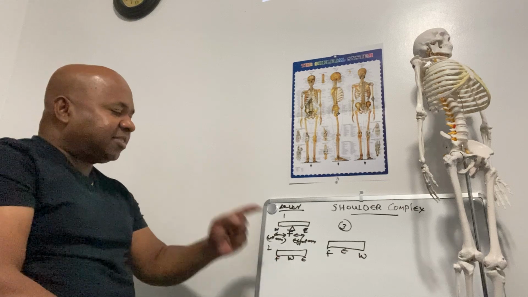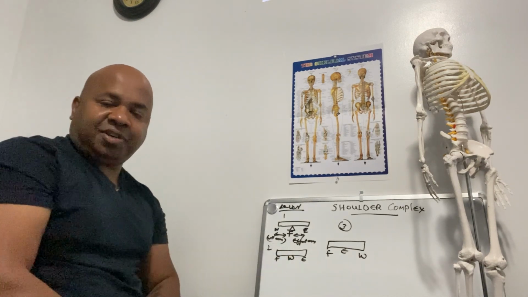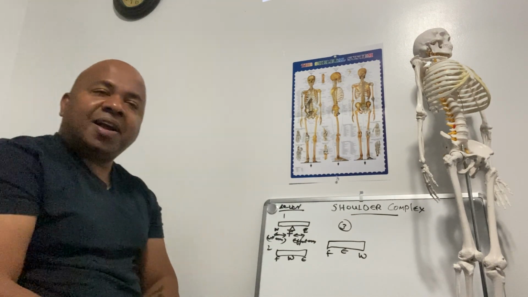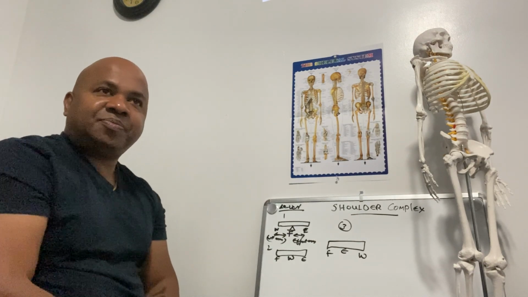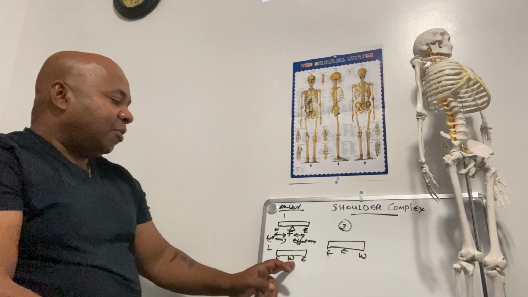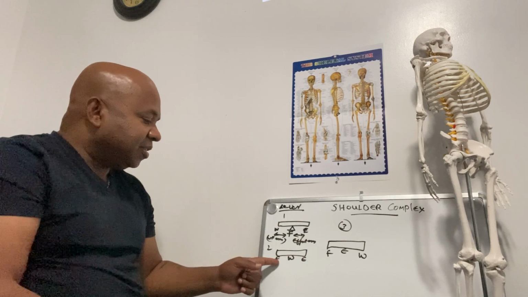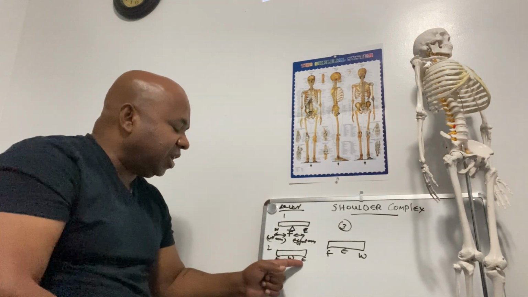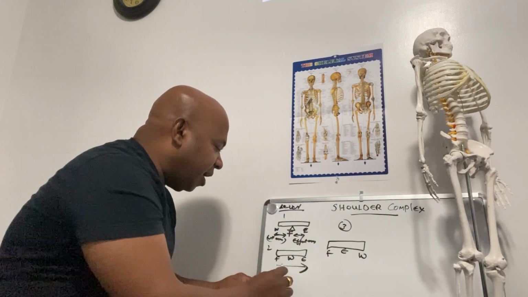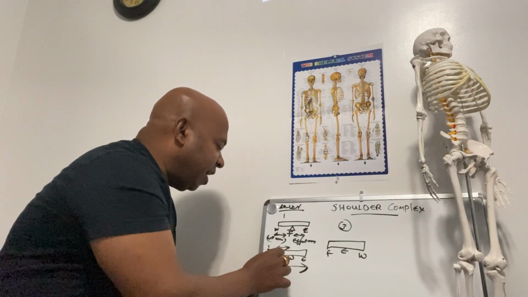Okay. And in the second order lever, weight comes in between the fulcrum and the effort. The distance from the fulcrum to the effort is called the effort's arm, and the distance from the fulcrum to the weight is called the weight's arm.